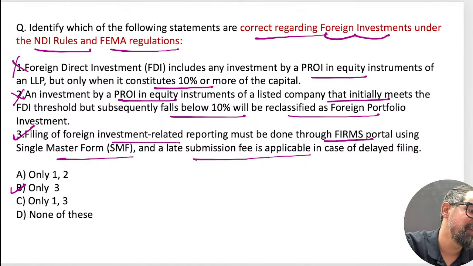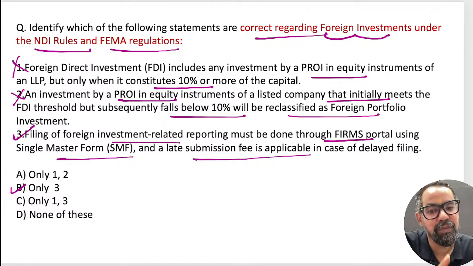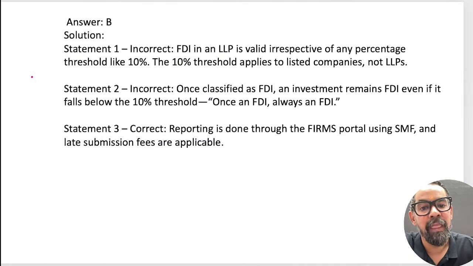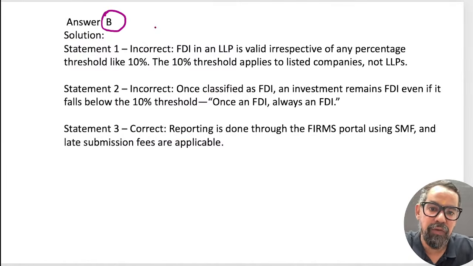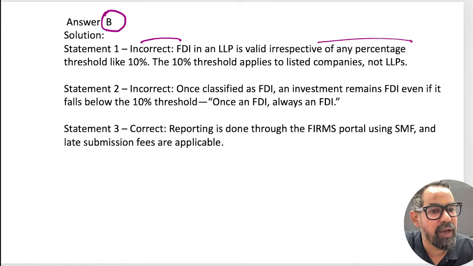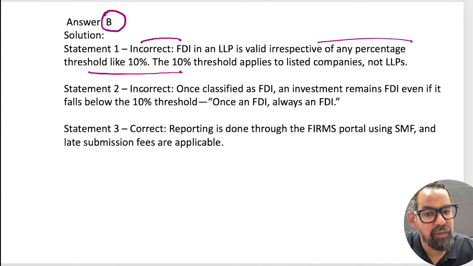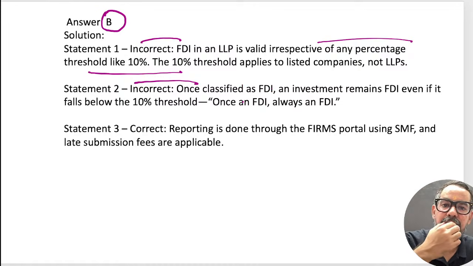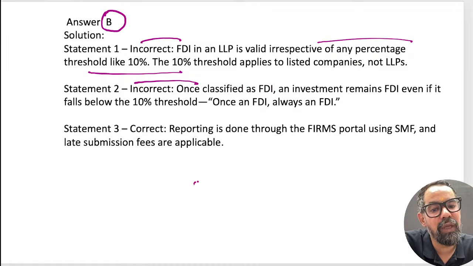All are saying option C, option D, different ones, right? So option B should be the right answer for this one. I guess only Rani ma'am marked the correct answer. So option B, guys. The first one is incorrect. FDI in LLP is valid irrespective of any percentage threshold. And when it comes to the second statement, once classified as FDI, I gave you an example, in company XYZ,